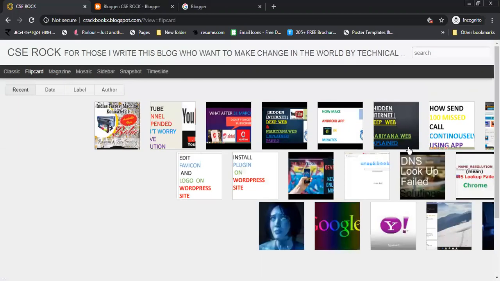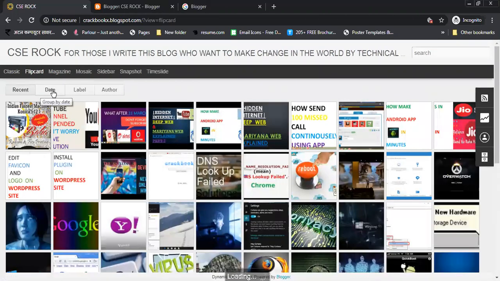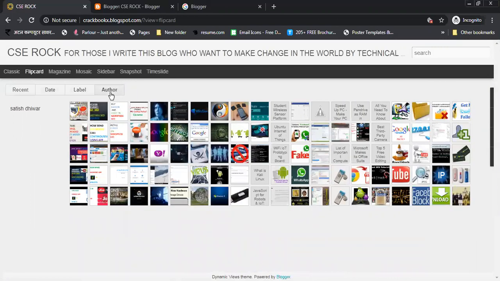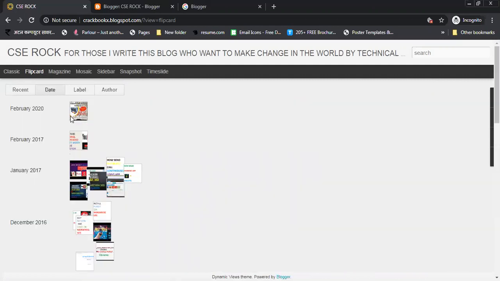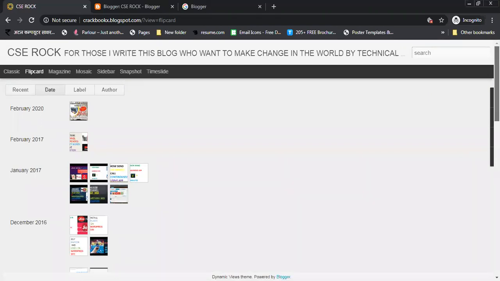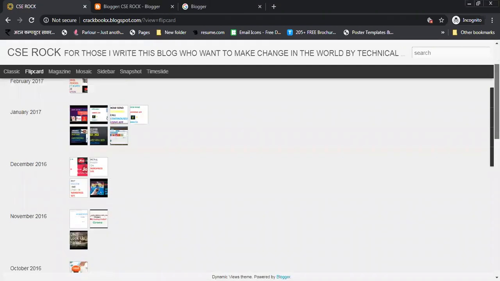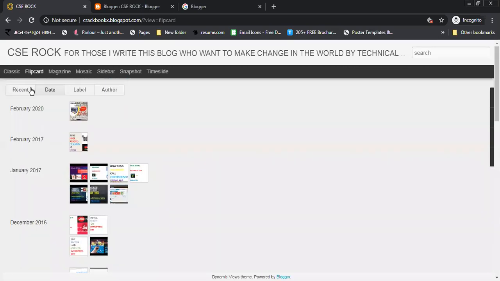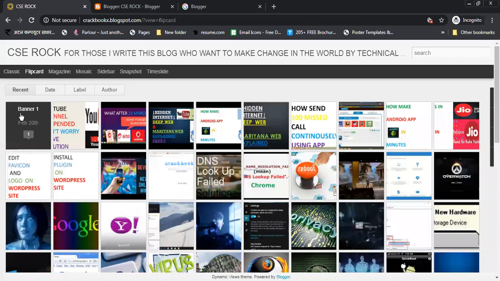Here you can also arrange all the blog posts with the help of date, label, and author. Date, label, and author. Third is author. I'm clicking on label. So according to the labels, the blog will be arranged. Date wise, you can see on which date I wrote a blog. You can all see here, I started this blog from January 2015. And recent means the latest that you have posted on your blog.